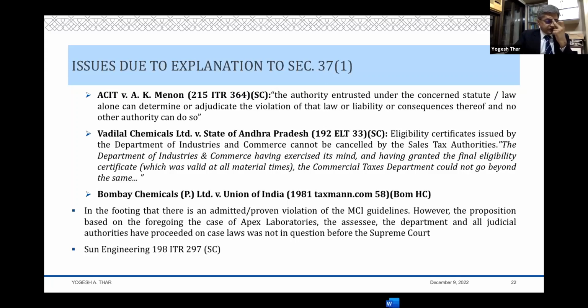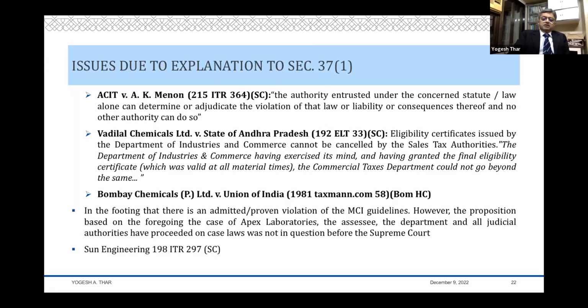I, as an assessing officer, am of the opinion that these payments or expenses violate the MCI regulations, and therefore I will not allow it. I, as an assessee, say that no, I have not violated any regulations. Look, this is my interpretation so far as these expenses are concerned.